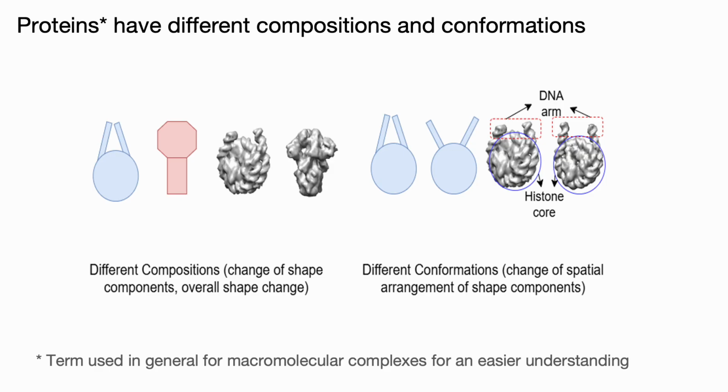Proteins or macromolecules can vary in both composition and conformation. Composition refers to changes in the shape components themselves, while conformation refers to changes in how those components are spatially arranged without altering their individual shapes.